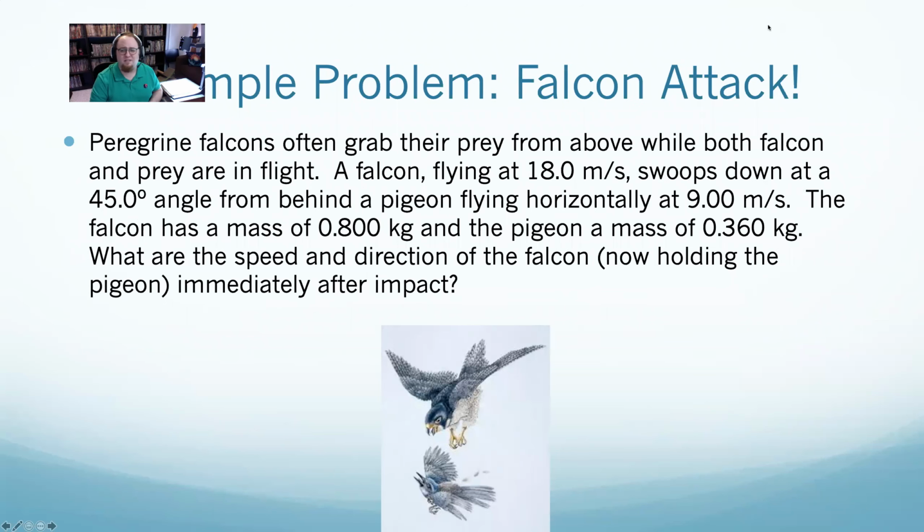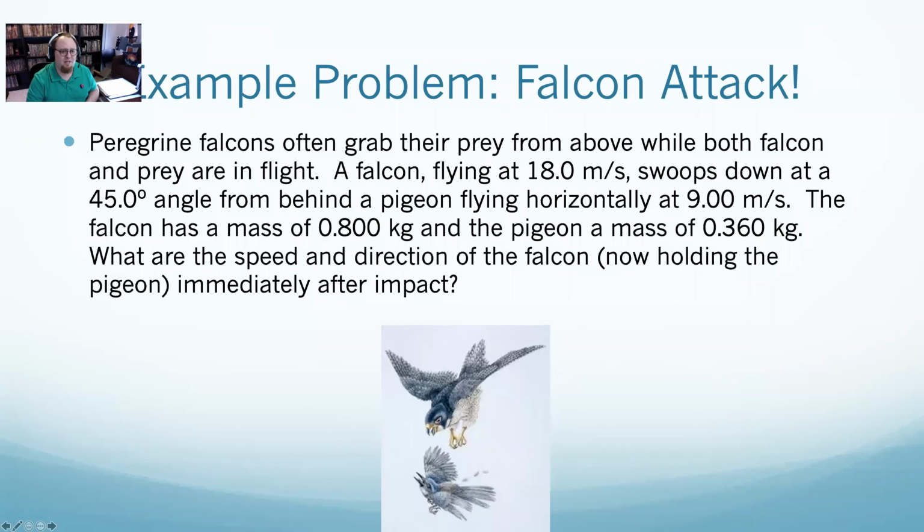This is not one I wrote. This is a textbook problem, but you know what? Sometimes I'm lazy. It says, peregrine falcons hunt by grabbing prey from above. What happens is the falcon will see something it wants to eat and will fly down and just grab onto it. Let's say a falcon is flying at 18 meters per second and goes downwards at a 45-degree angle from behind on a pigeon. This pigeon is traveling perfectly horizontal at 9 meters per second. Given the mass of both of them, what is the speed and direction of the falcon immediately after grabbing the pigeon?